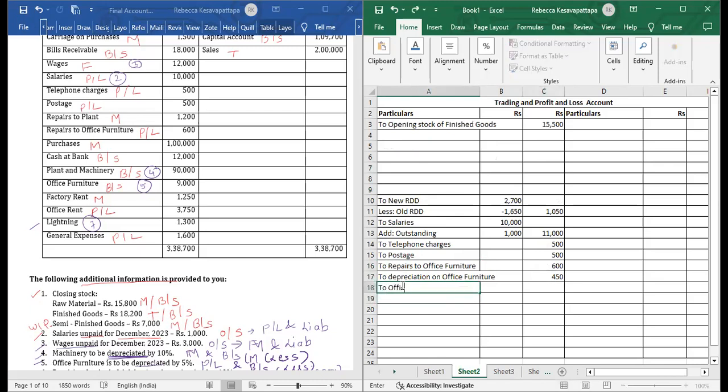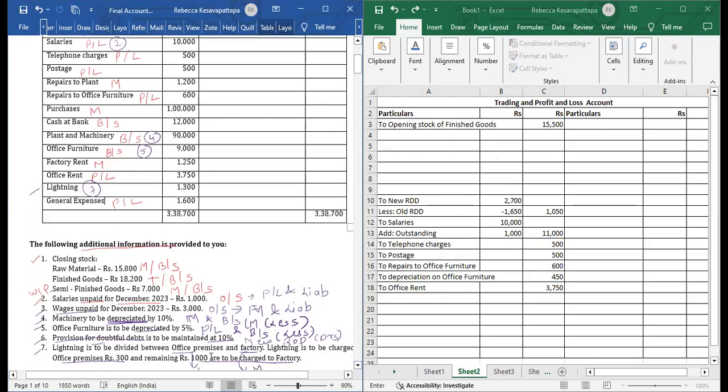to office rent amount 3,750. Then we will go to lighting. Lighting has an adjustment which says the bifurcation of lighting. Lighting to be divided between office and factory. Lighting to be charged to office premises rupees 300. Office is P&L. So we'll write here to lighting for office premises, it is 300 lighting.